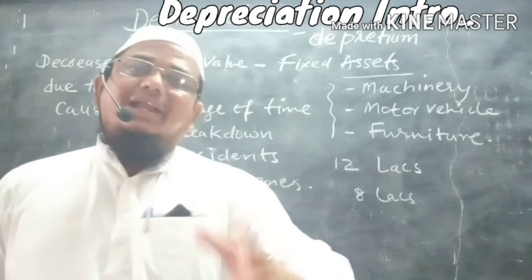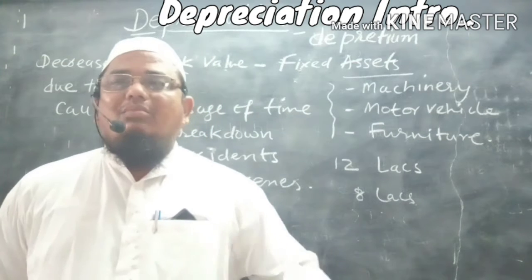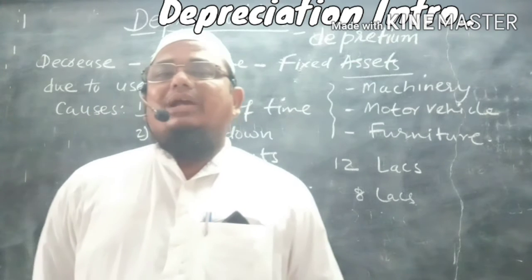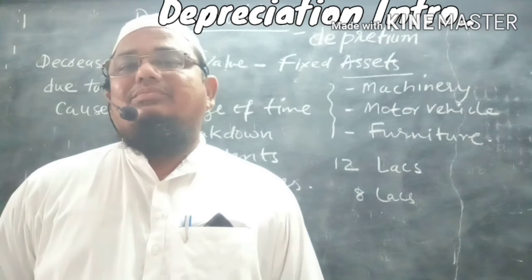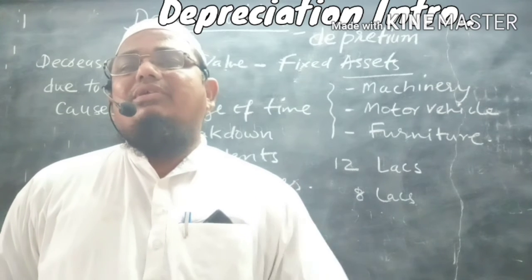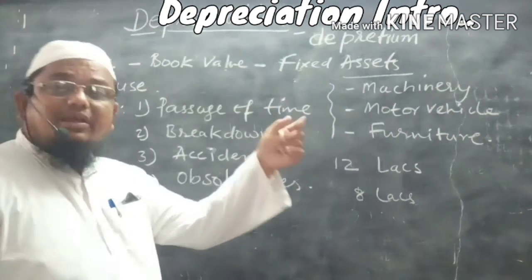To get more clarity about this, let us take one example, a mobile phone. We have purchased a brand new mobile phone. We have used it for 1 year. After 1 year, we may not get the same price. Why? Due to passage of time.